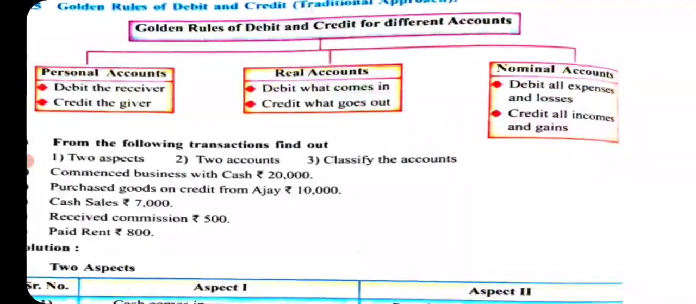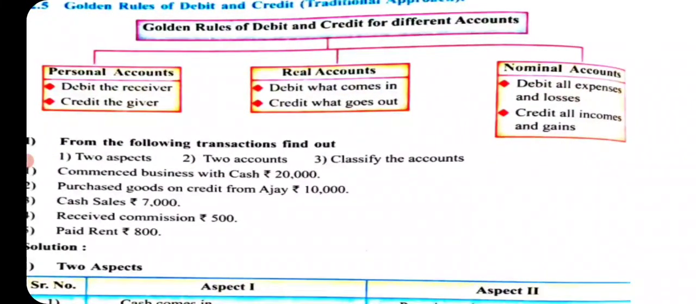So these are the basic rules of accounting, that is, journalizing the entries, ledger and the total accounting system. So there are two aspects of every transaction. First one is debit, second one is credit.